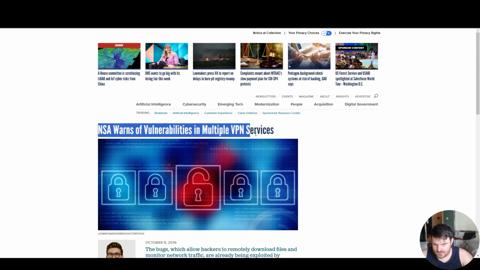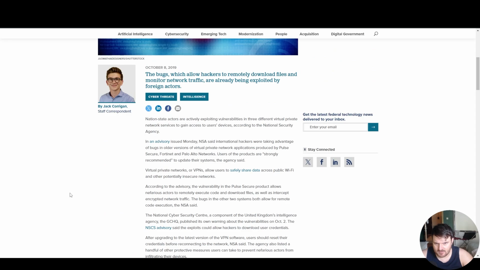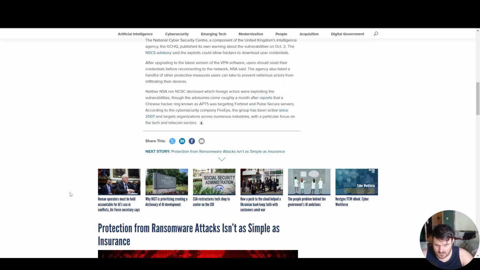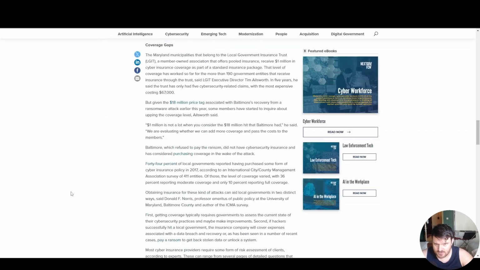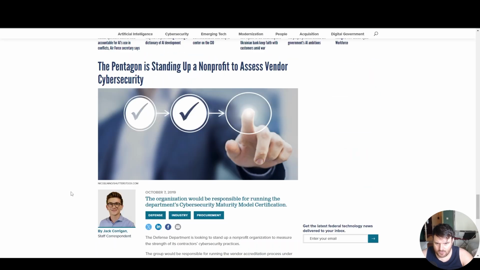And from NSA warns of vulnerabilities in multiple VPN services, which is an article where inside you have also further information to read. All right.